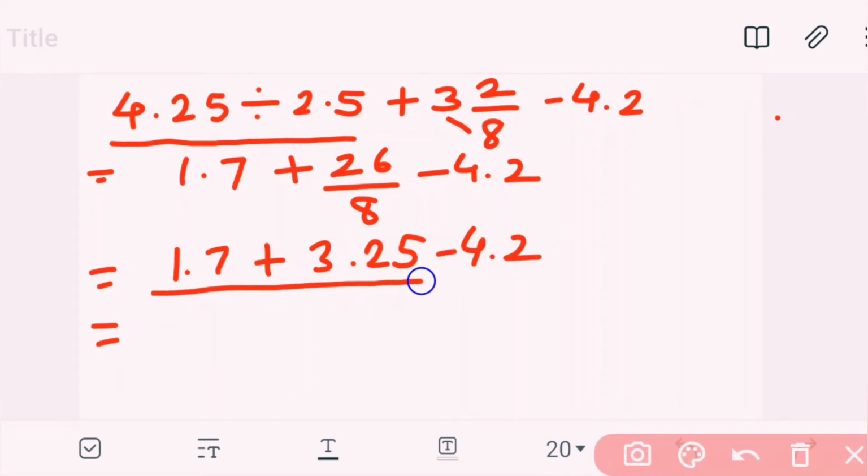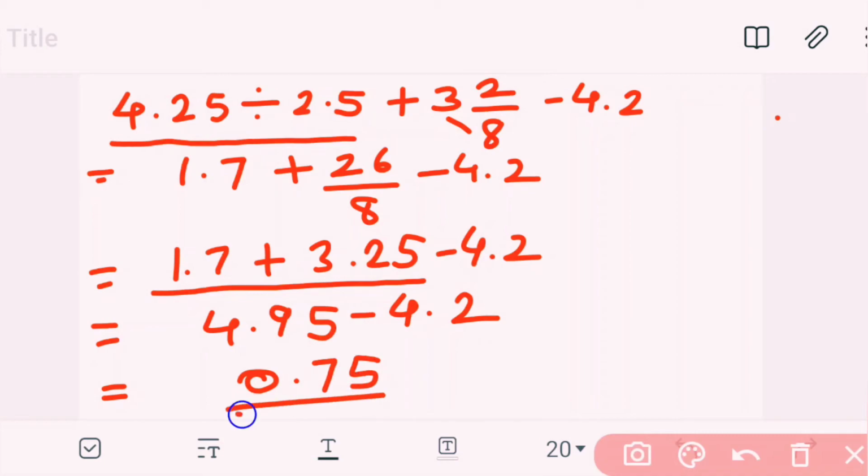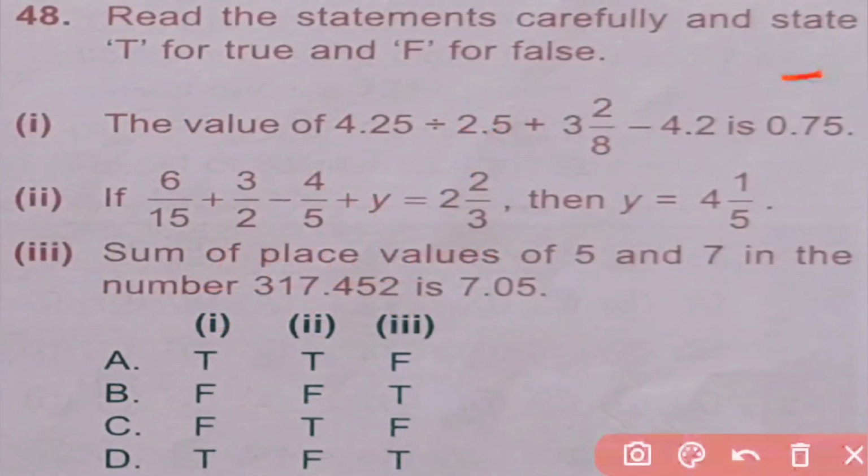1.7 plus 3.25 is 4.95 minus 4.2. So it will give 0.75. So first option is true. So here option 1 is true.